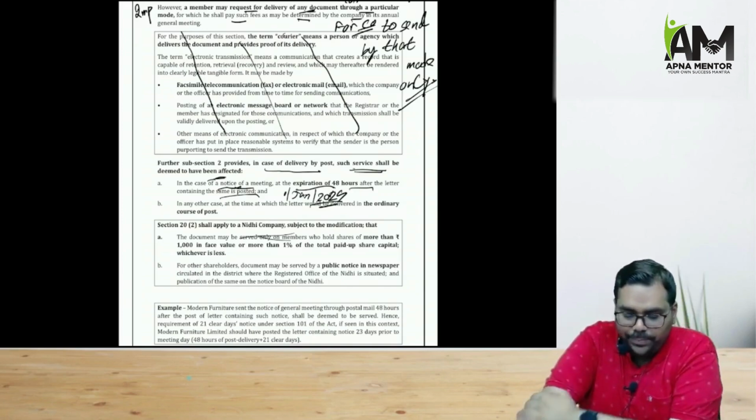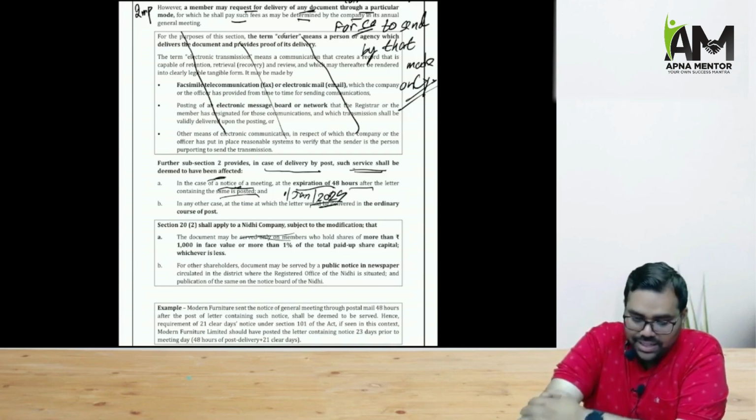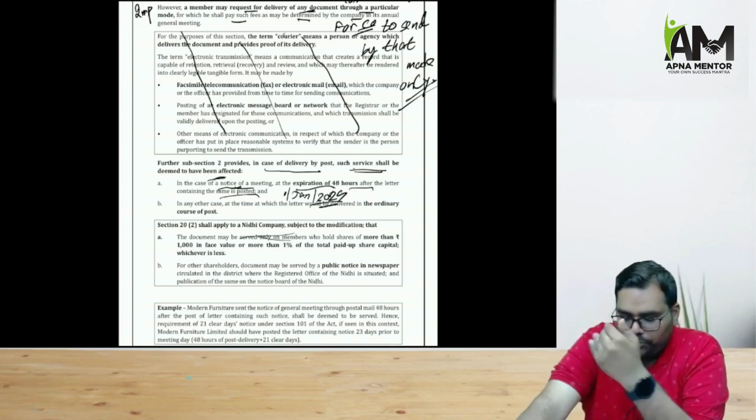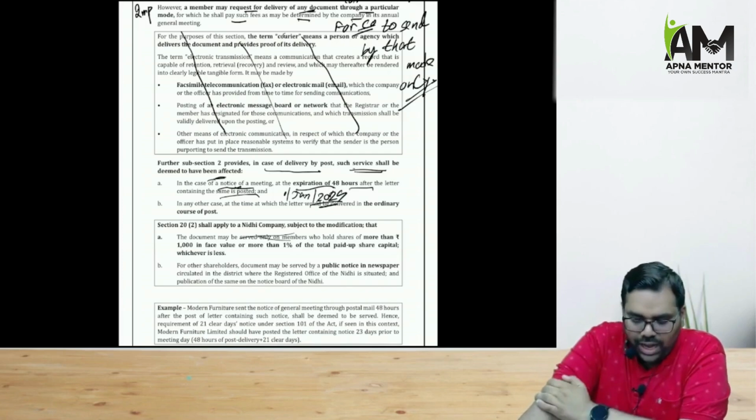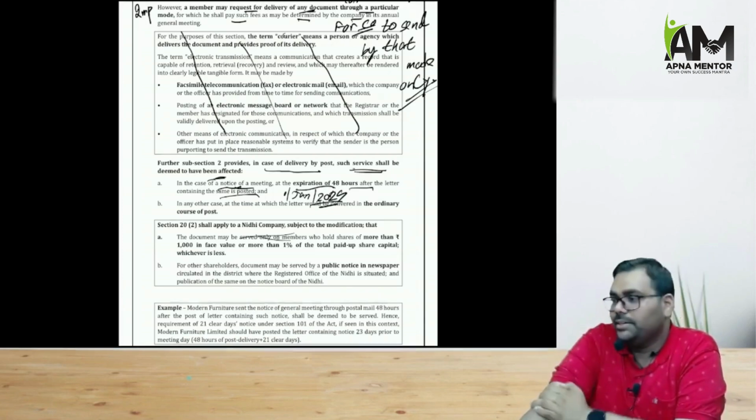One more thing, when the company sends the notice of general meeting by post, we don't know when the post will reach. So that is why the law expressly says that in case of notice of meeting, when the company sends the notice by post, after the expiry of 48 hours, we assume that the letter is delivered.